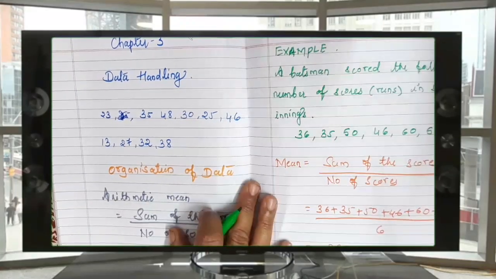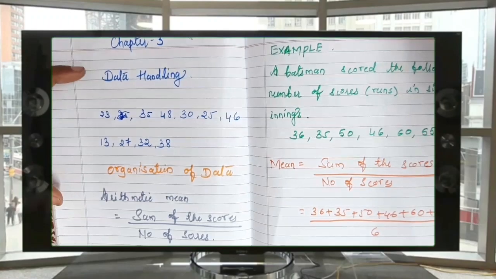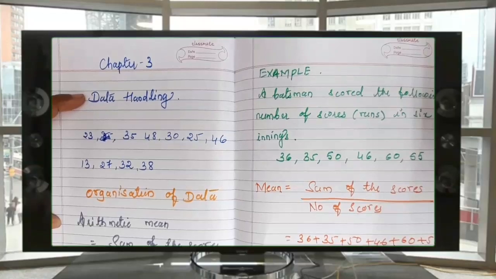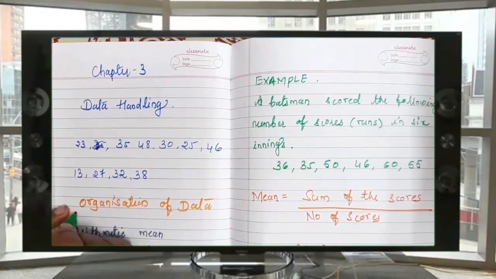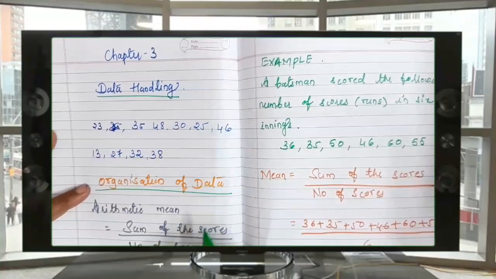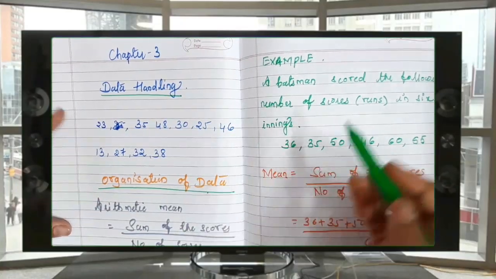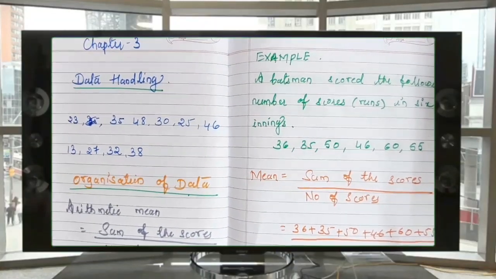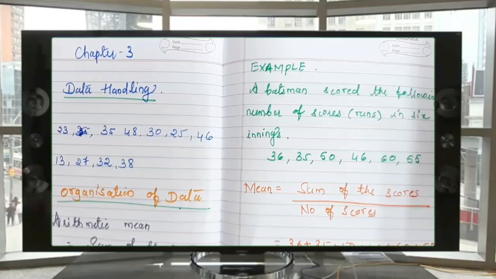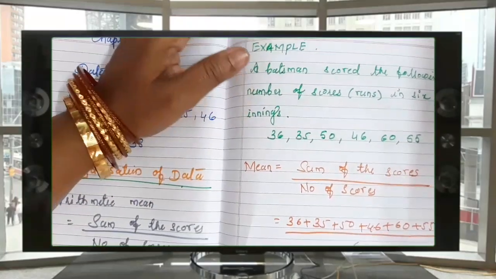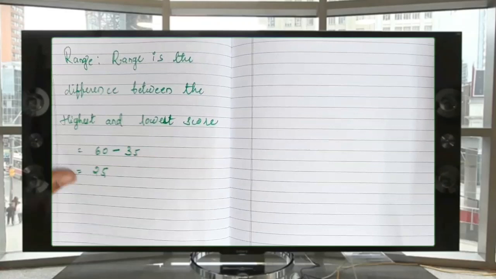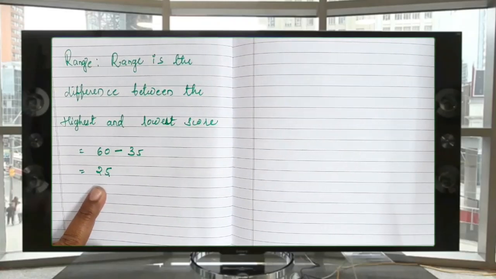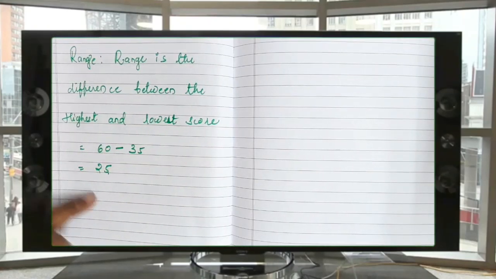So these are the points. What are the points we have learnt now? What is data and how to handle the data. Okay. And next comes organization of data. We have learnt data handling, organization of data, with one example we have learnt. And what is the arithmetic mean? Arithmetic mean is nothing but the sum of the scores divided by number of scores. And we have seen one example also for that. And after this we have seen the range, the definition of range and one example of the range. This is the theory part of the data handling.